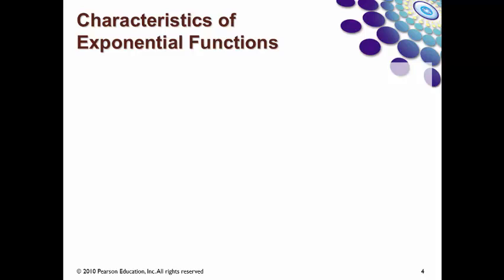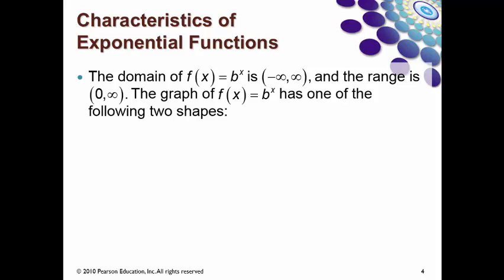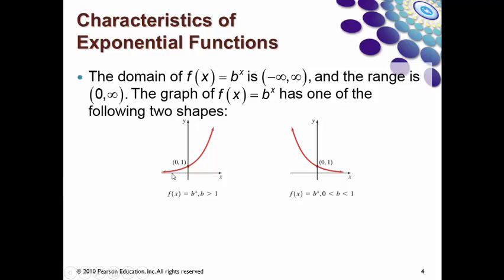And let's look at the characteristics of an exponential function. The domain is all the real numbers, and the range is all the positive numbers. The graph has one of two basic shapes. If b is bigger than 1, the graph has the shape we see on the left. If b is less than 1, but remember b has to be bigger than 0, then we have the shape we see on the right. Both graphs intersect the y-axis at the point 0, 1. So 1 is the y-intercept for both graphs.